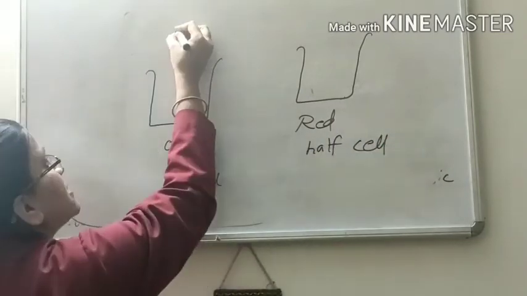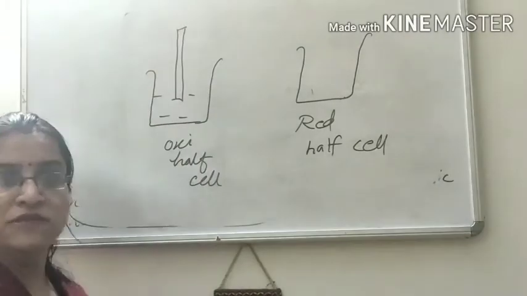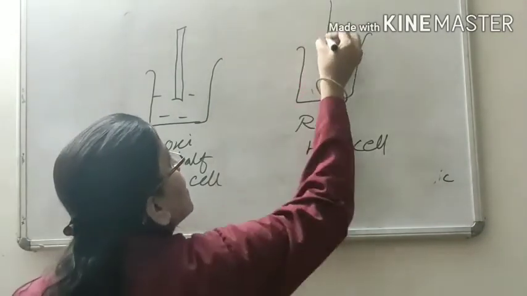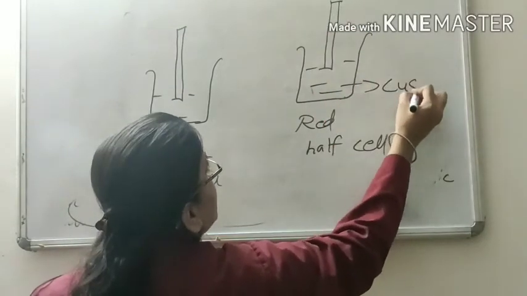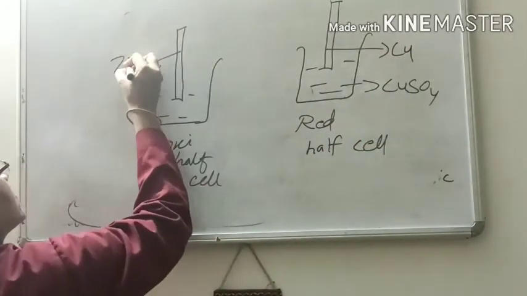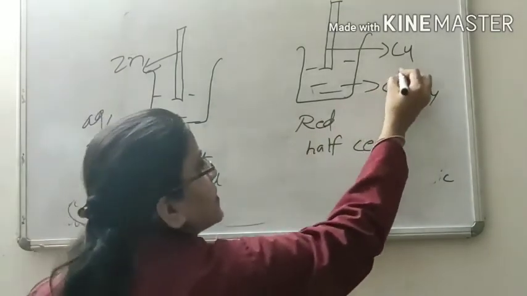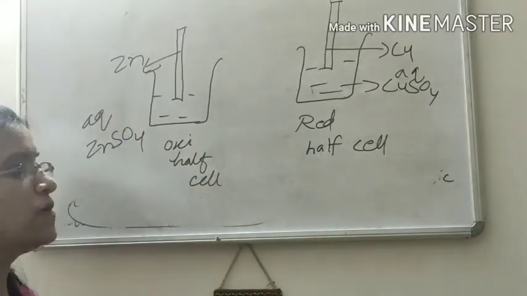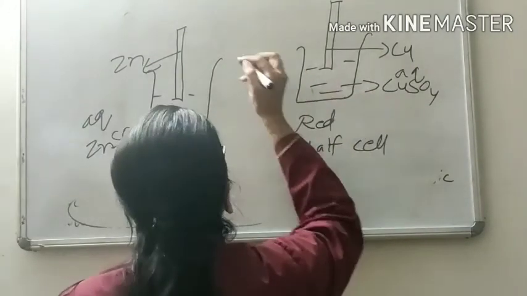In the oxidation half cell, a zinc rod is dipped in zinc sulfate, and in the reduction half cell, a copper rod is dipped in copper sulfate. Here the zinc rod is dipped in aqueous zinc sulfate and the copper rod in aqueous copper sulfate.